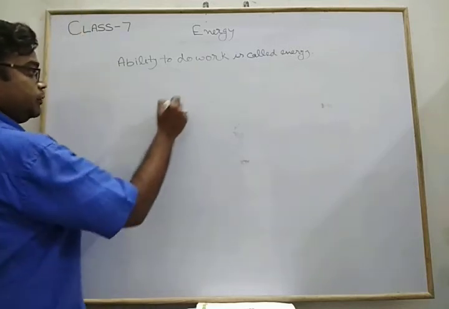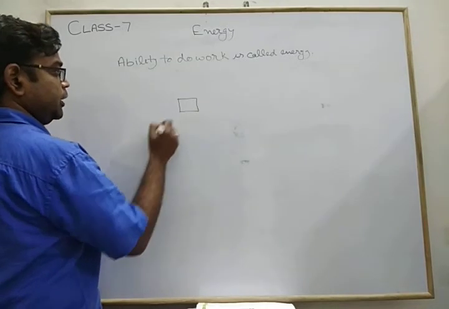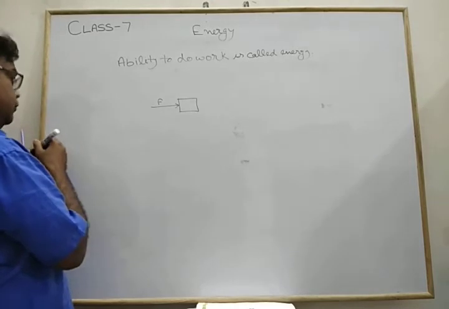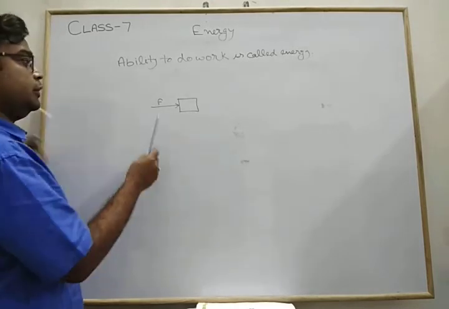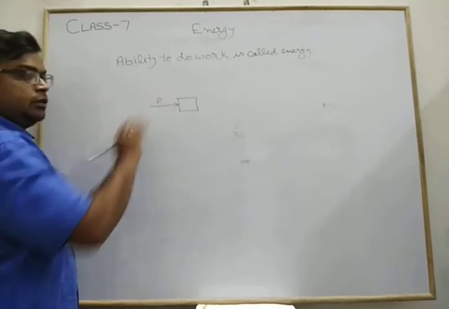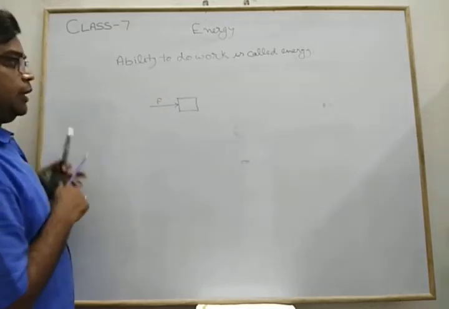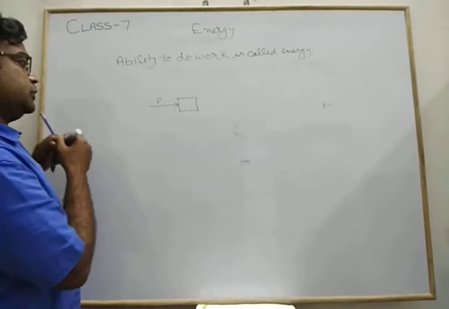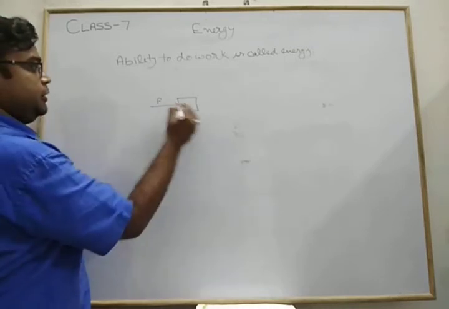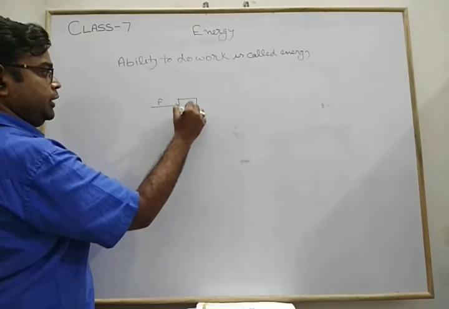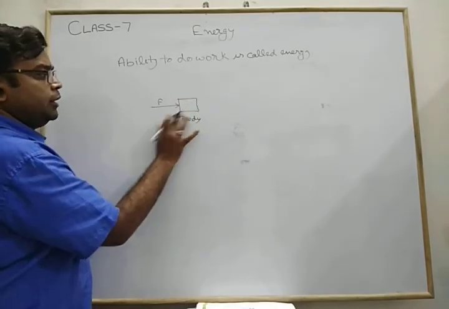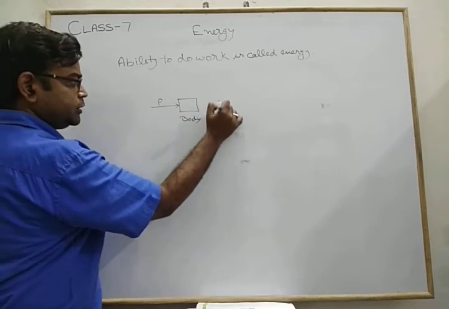Suppose we have a body like this one, and a force is applied in this direction. We are pushing the body likewise. What happens if this force is able to shift this body A, or you can use your own body, from this place to at least this place?